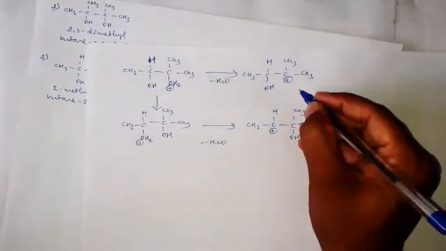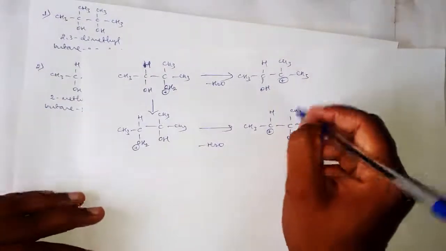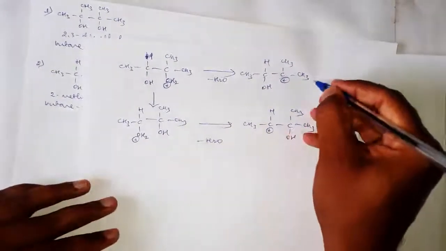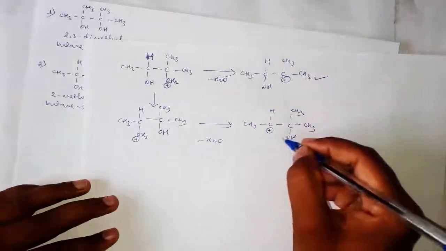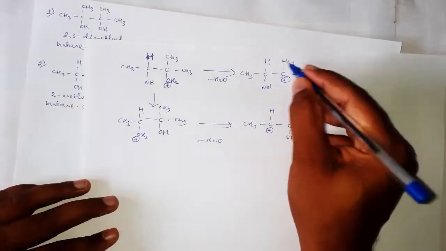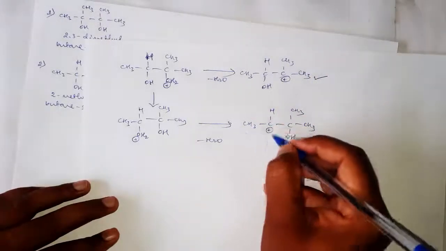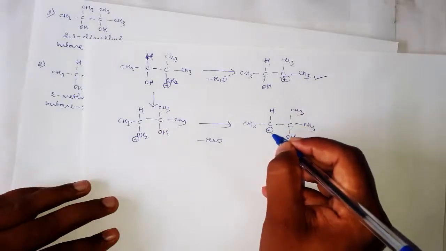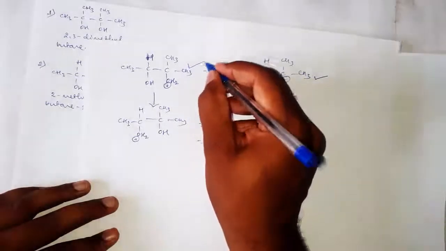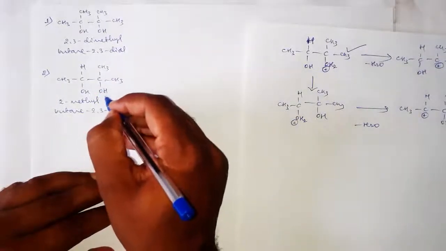Then now tell me, in these two carbocations, which one is more stable? This one is more stable as compared to this carbocation, because here two stabilizing groups are there. Two methyl groups are there to stabilize this one. Here only one methyl group is there to stabilize this carbocation. Therefore, this pathway is correct. I mean, the proton will get attached to this hydroxyl group.